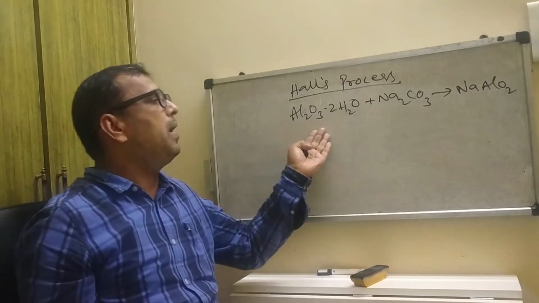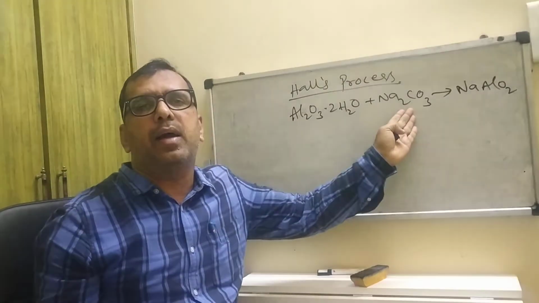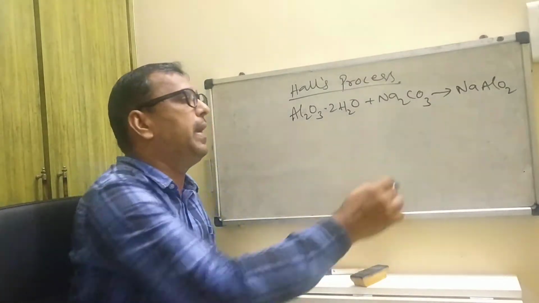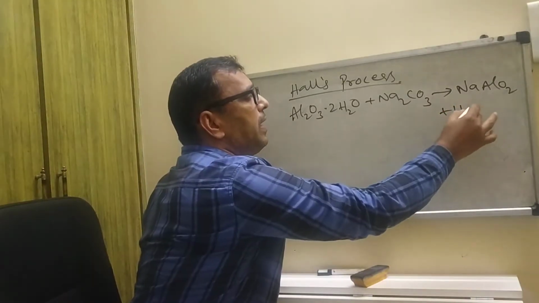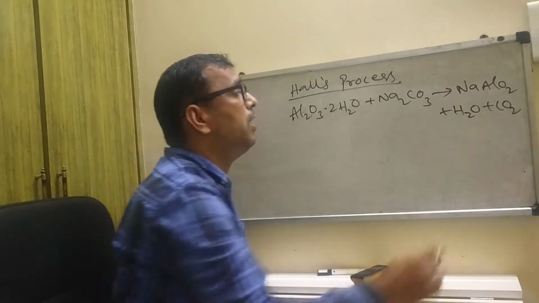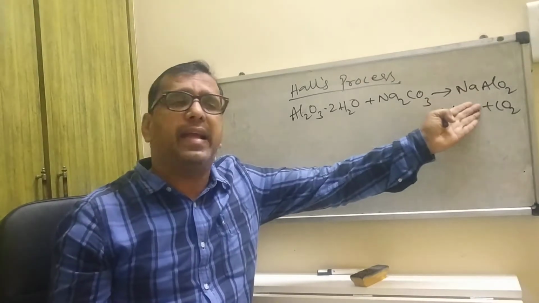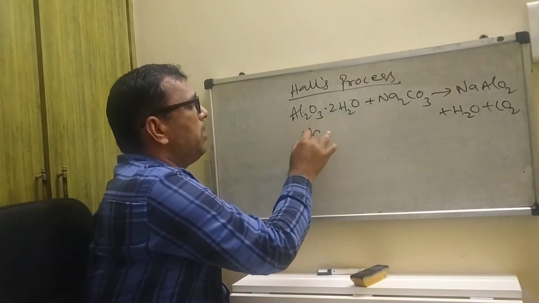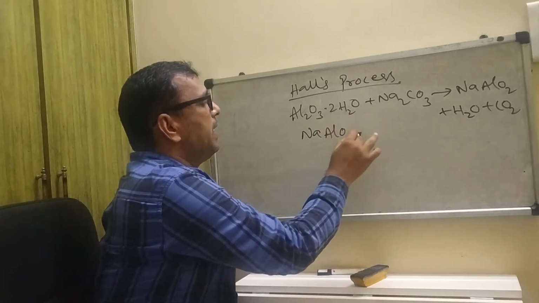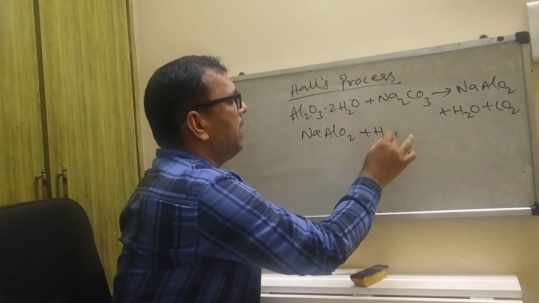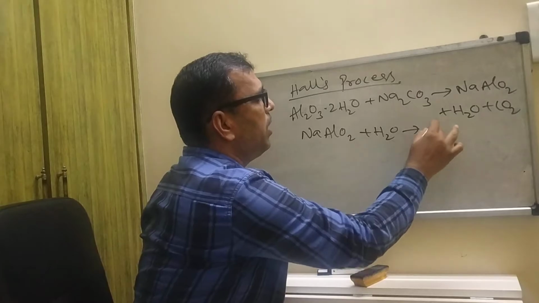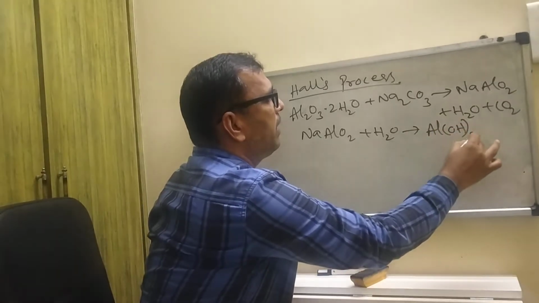Bauxite reacts with sodium carbonate to form sodium aluminate, and water and carbon dioxide gas are liberated. First sodium aluminate is formed, and then sodium aluminate reacts with water and is automatically converted into aluminium hydroxide.